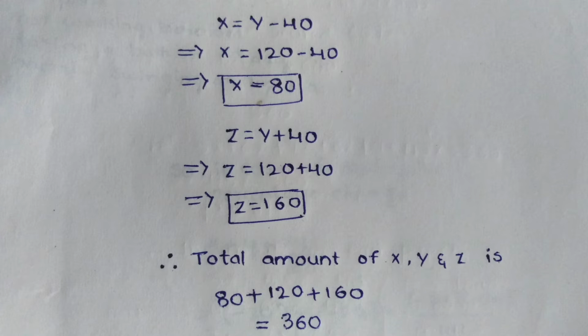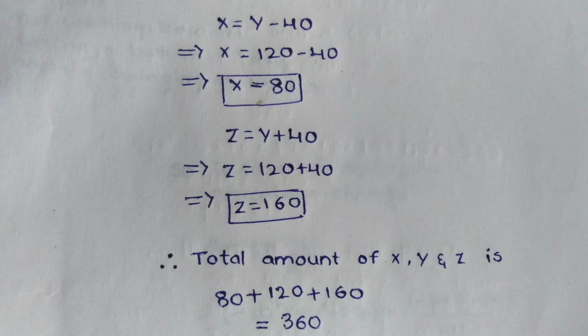Now I have to find the value of z, because the question is asking us to find the total amount of money x, y and z have. So to find z, I am taking z is equal to y plus 40, which is 120 plus 40, so z is equal to 160. After finding the values, the total amount of x, y and z is 80 plus 120 plus 160, which is 360. So I think you have understood this solution.